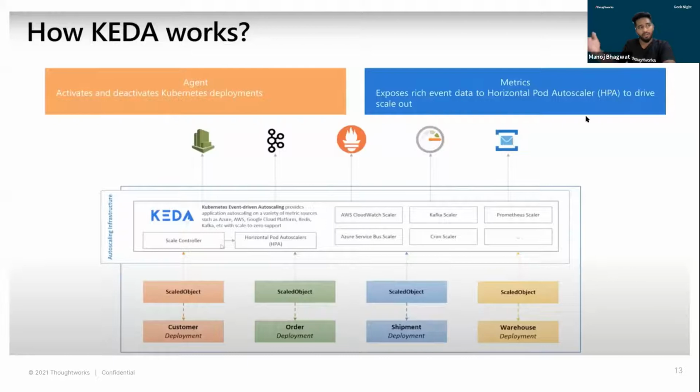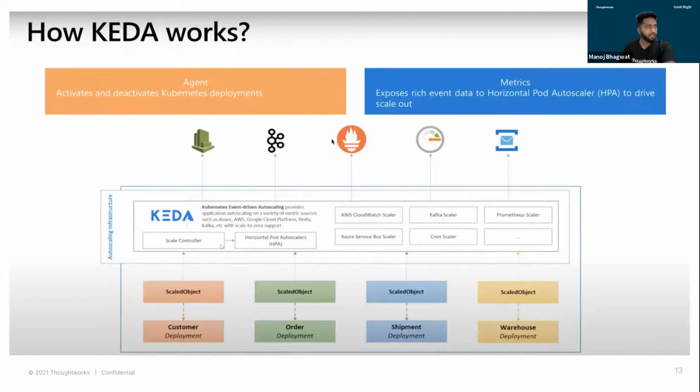So in further slides, we'll see what the external scalars or objects that are supported are and how those metrics are being read. In this case, what we can see is the scaling infrastructure that has been completely managed by KEDA, and we have a scale controller which basically takes care of the scaling and then passes all the signals to HPA, which basically does the scaling of your application.